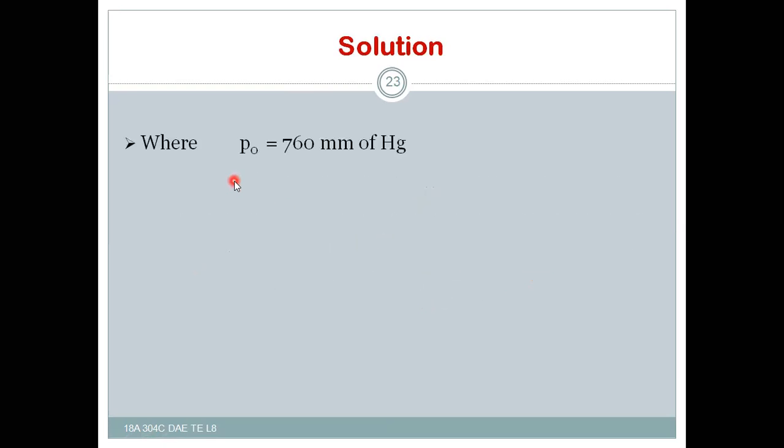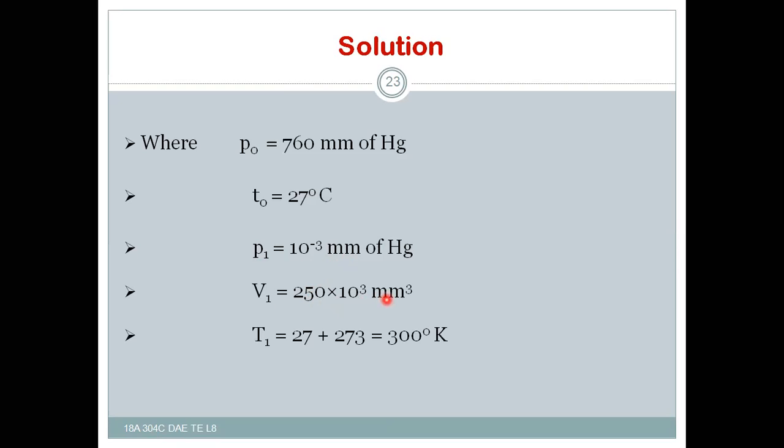Now the solution. P0 is equal to 760 mm of Hg, which is simply the atmospheric pressure, and we can also convert this into 101.25 kilojoule per meter square or kPa. T is 27 degrees Celsius, P1 is 10 to the power of minus 3 mm of Hg, and V1 is 250 into 10 to the power of 3 mm cube.